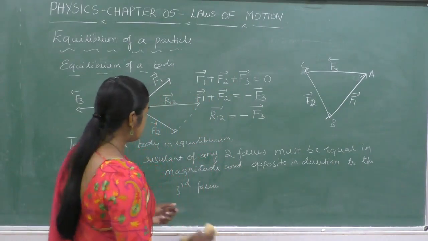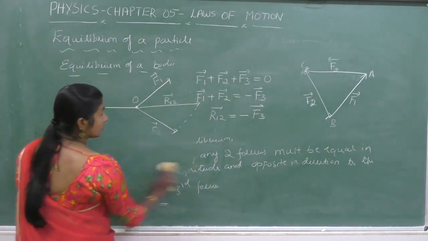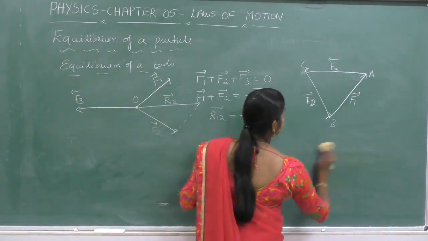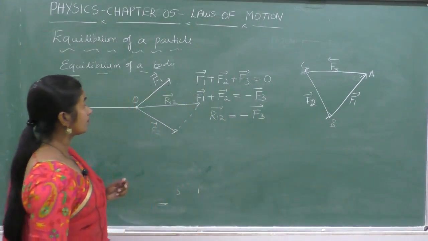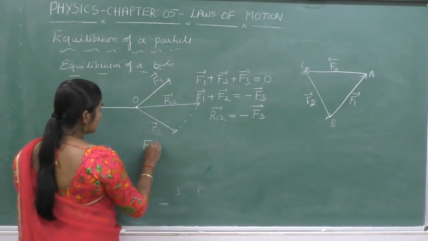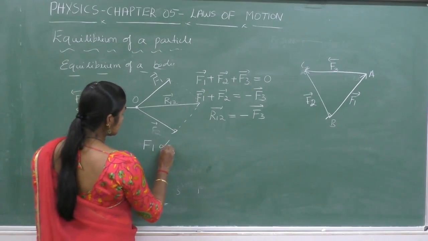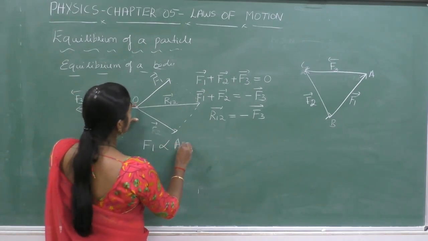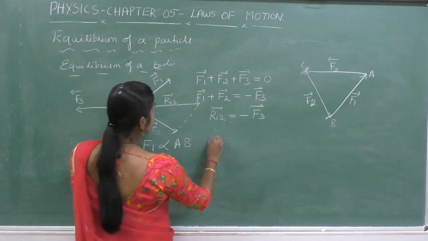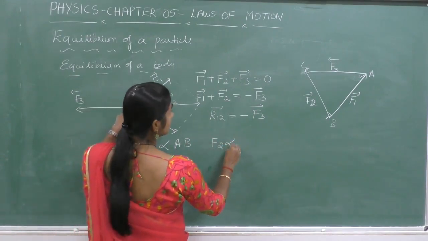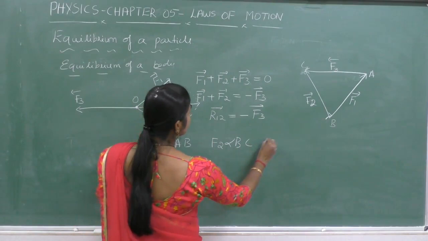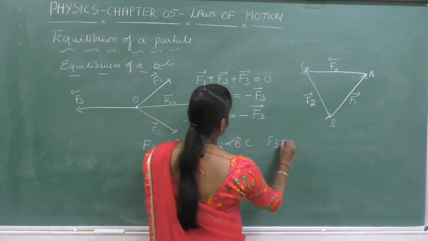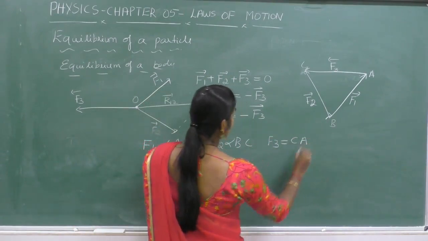From this, it is clear that F1 is proportional to AB, F2 is proportional to BC, and F3 is proportional to CA.